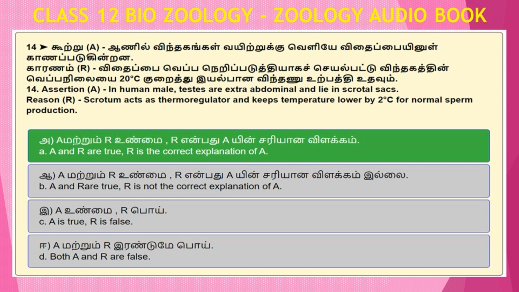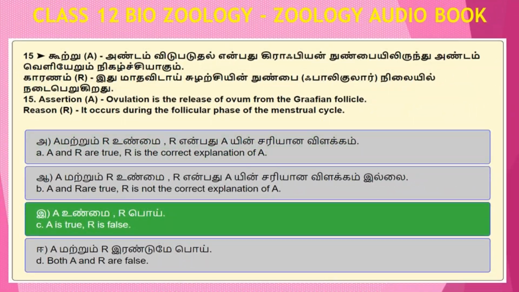Answer to this question number 14 is Option A. Assertion and reason are true. Reason is the correct explanation of assertion. Question number 15. Assertion, ovulation is the release of ovum from the Graafian follicle. Reason, it occurs during the follicular phase of the menstrual cycle.